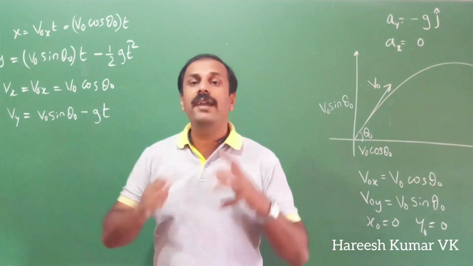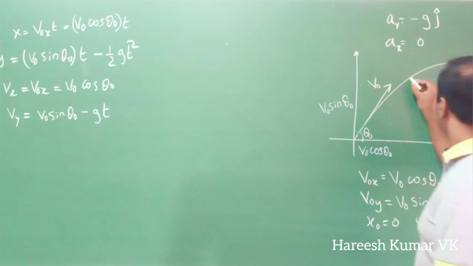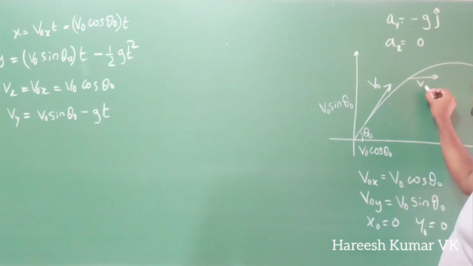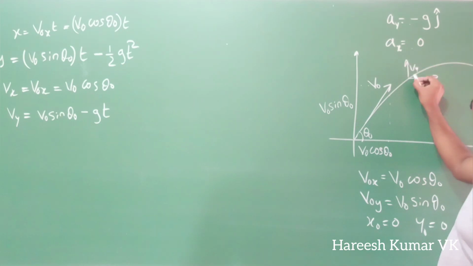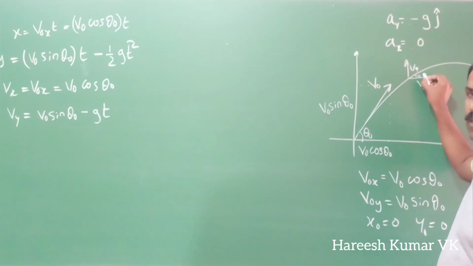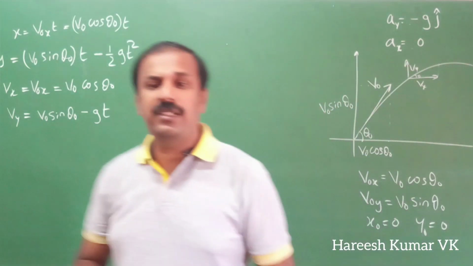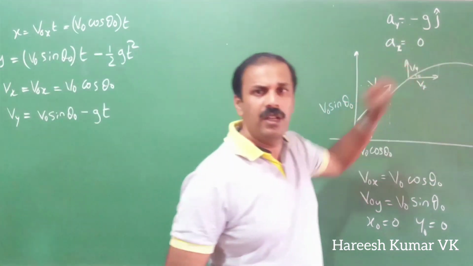Now what will be the angle after a particular time? If it reaches here, it will have a velocity along this side. This will be our Vx and this will be Vy. So if you want to find this angle, you can draw a triangle here, and tan theta will be this velocity taken this side.